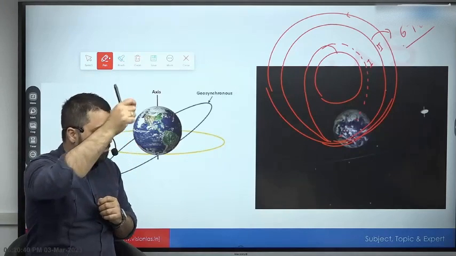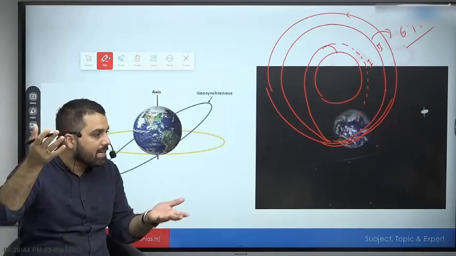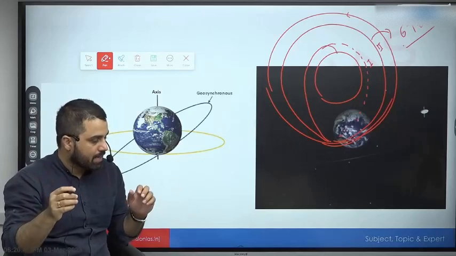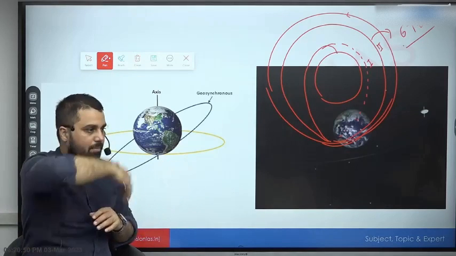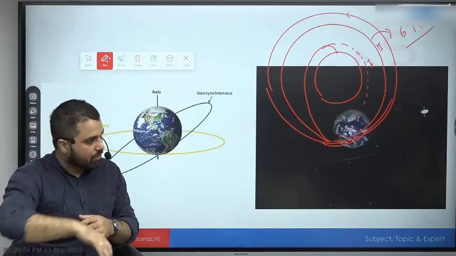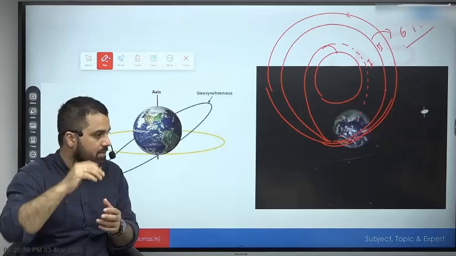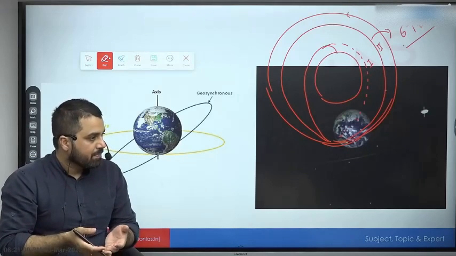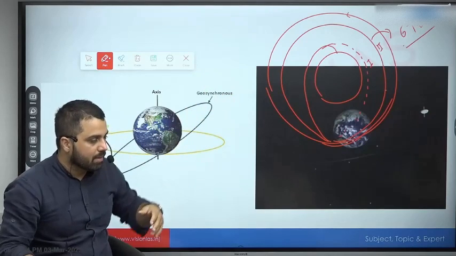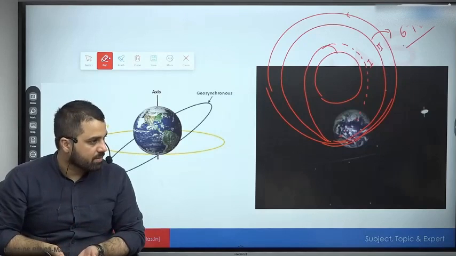Because of that impulse, it is going to start revolving around Earth. It is going to find a balance because of its own motion and because of Earth's gravitational force, and that balance will be its orbit. As long as there is no opposing force, it will maintain that orbit. But if I have to change the orbit, that was the question, can we change the orbit? So yes, we can. In some cases, like in geosynchronous transfer orbit, that will be desirable, but once you have achieved the final orbit, then it does not make a lot of sense to change the orbit.